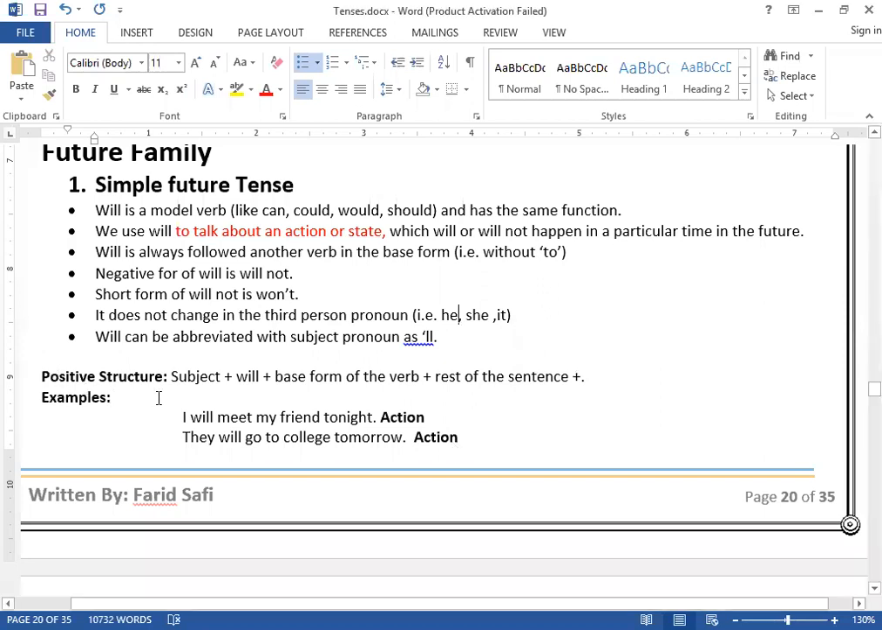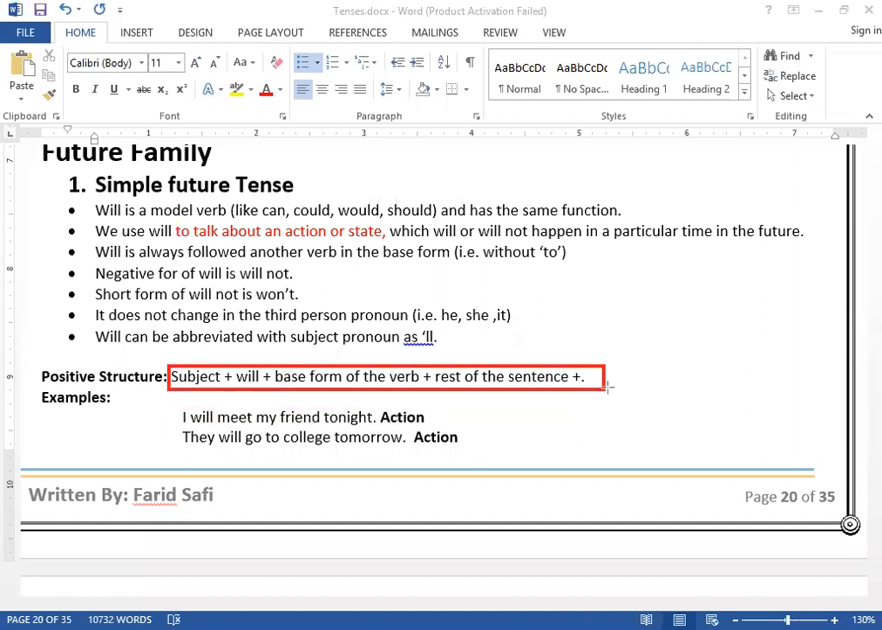Here is the positive structure. Claire, you can see here on your screens. This is the positive structure. And here are some of the examples that we have used, and all of them show actions, like I will meet my friend tonight, they will go to college tomorrow. Clear? So all of them show that kind of action.